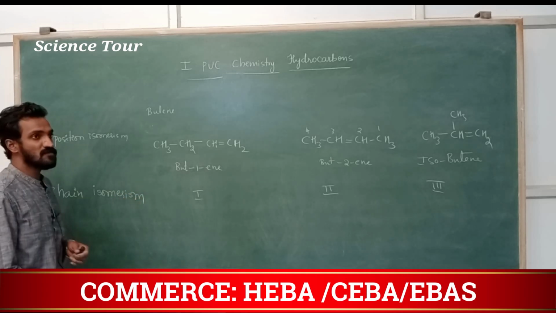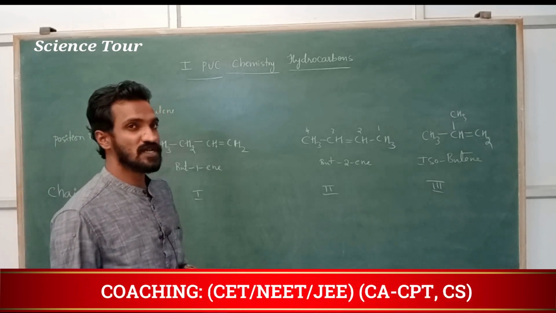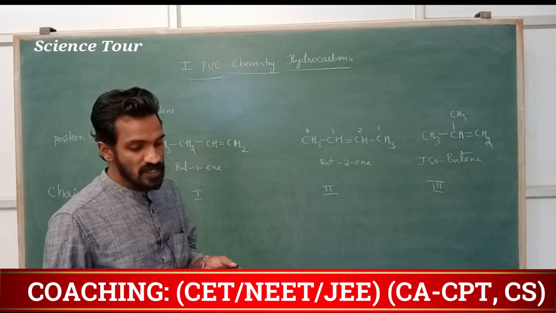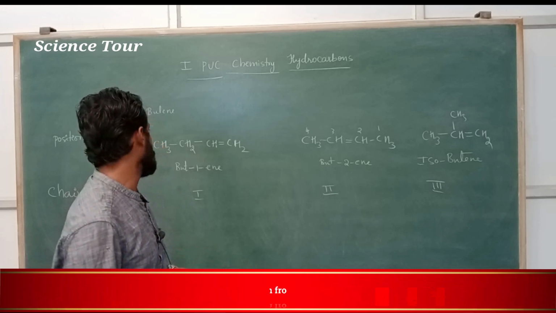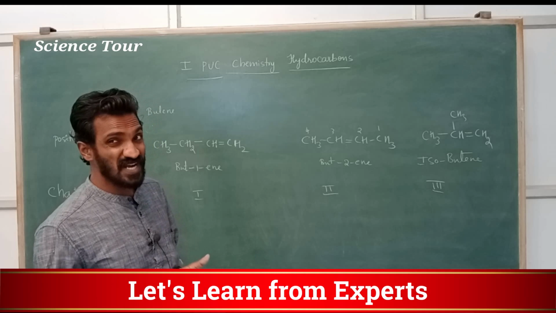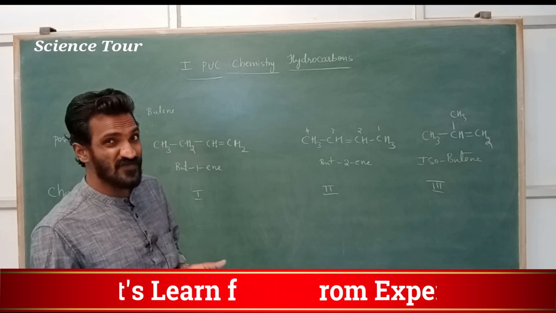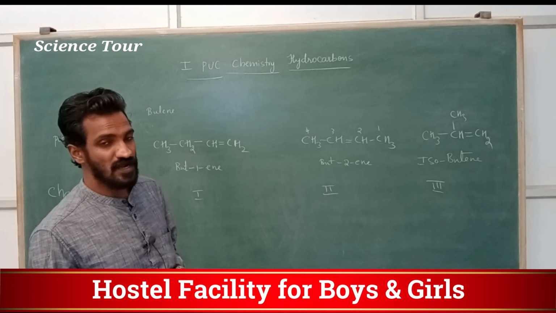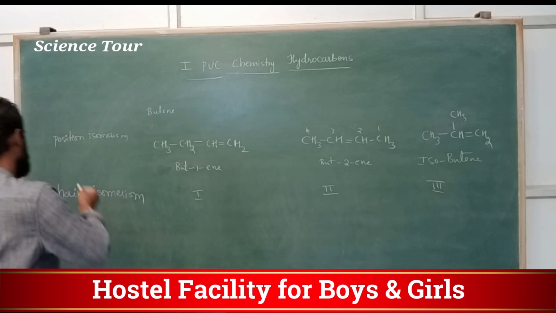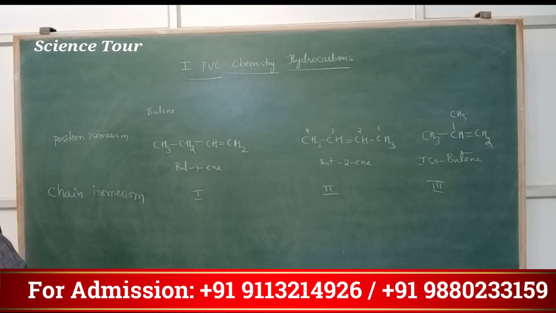These 2 isomerism are, not stereo, these 2 isomerism are structural isomerism. Structural isomerism means same molecular formula, different in structure. Understood? These 2 isomerism are structural isomerism, position isomerism, chain isomerism.